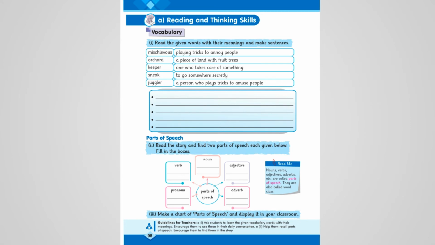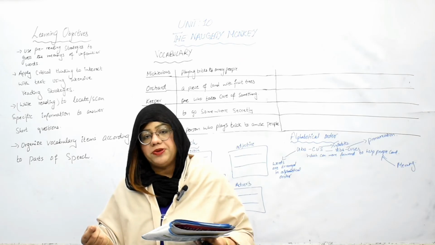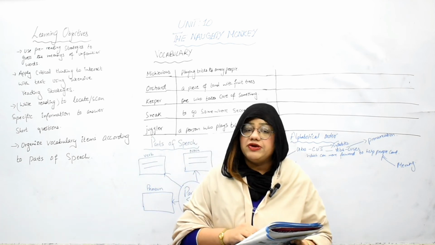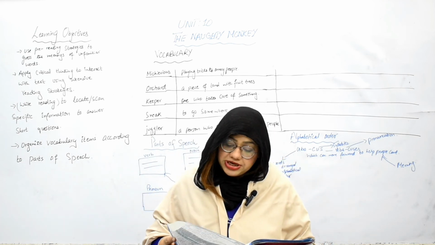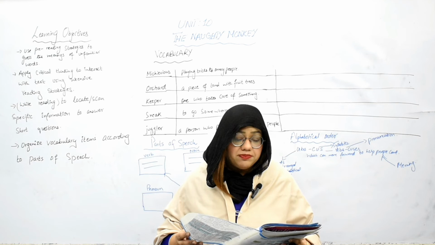Mischievous means playing tricks to annoy people. Orchard means a piece of land with fruit trees. Keeper, one who takes care of something. Sneak, to go somewhere secretly. Juggler, a person who plays tricks to amuse people. So these are the unfamiliar words. Try to read at home and find the questions.